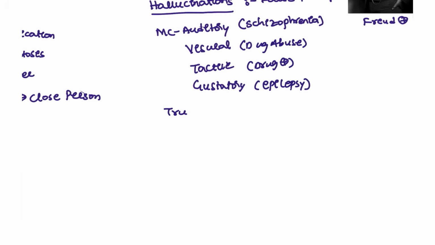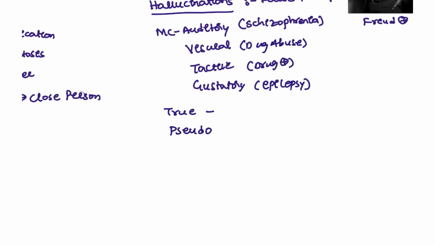Next, we also have the true hallucination and the pseudo hallucinations. Let's say true. Most of the times you feel that this is obviously a wrong thing. Whenever our parents tell us something good for us, we think, oh, the parents are telling everything wrong, but outside people are very good people.